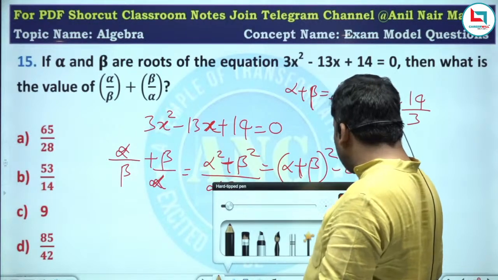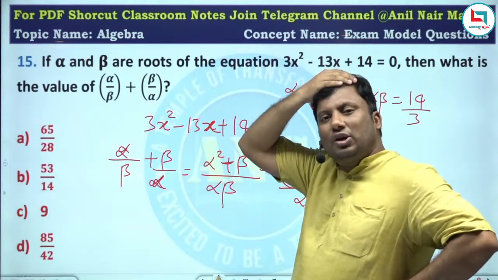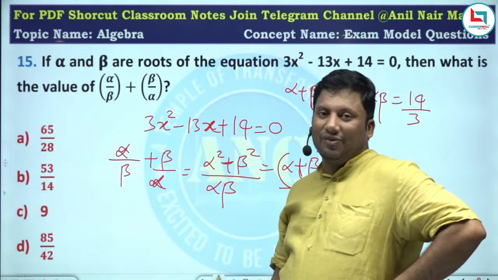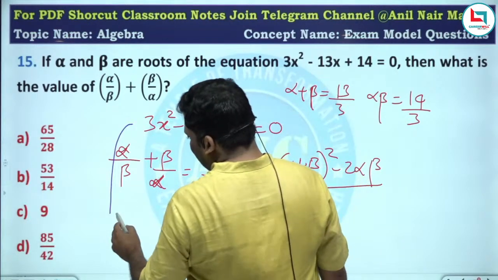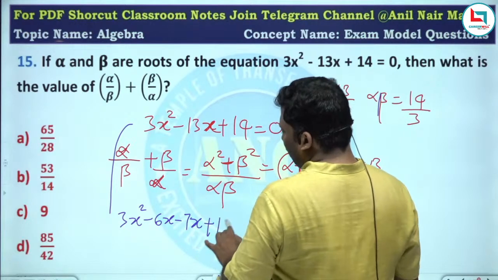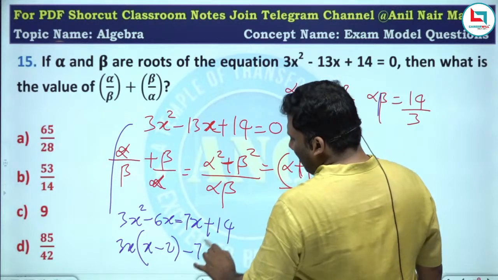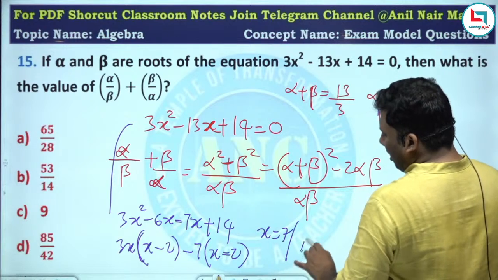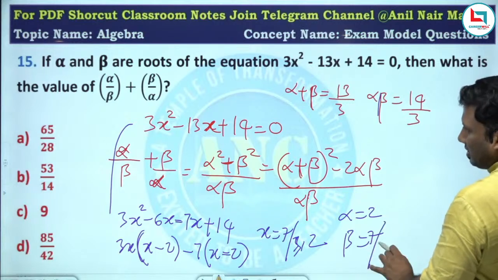Let us see. 3x square minus 13x plus 14. 14 threes are 42. The product of the roots should be 42, and the sum 13. 1 into 42, 2 into 21, 3 into 14, 6 into 7. Yes. So this can be written as 3x square minus 6x minus 7x plus 14. So 3x common, x minus 2. Minus 7 common, x minus 2. So directly x is 7 by 3 or 2. So alpha is 2, beta is 7 by 3.